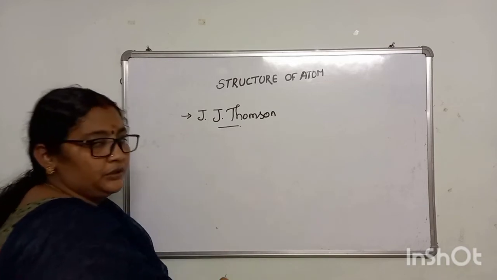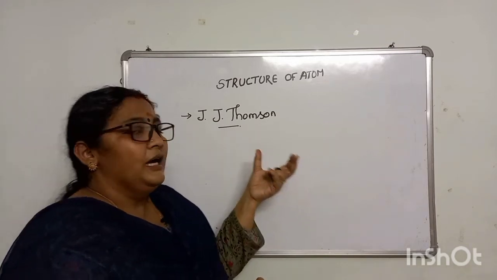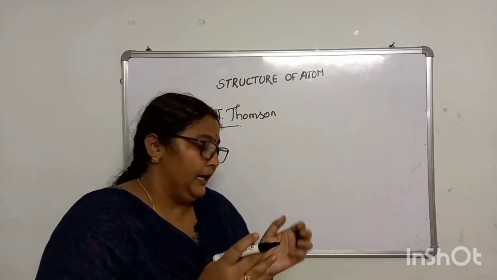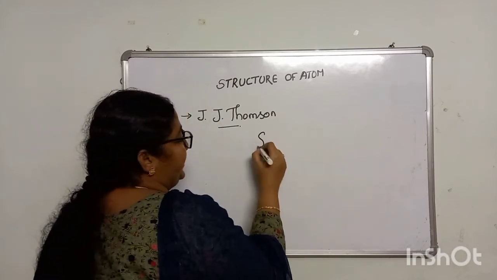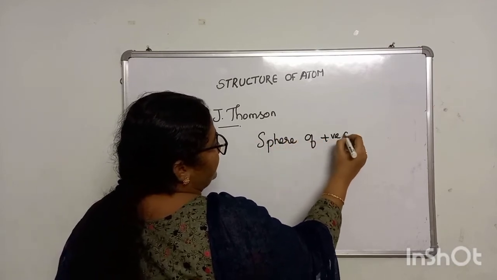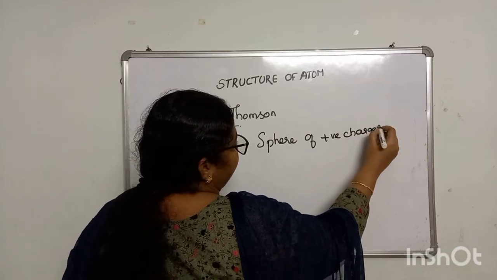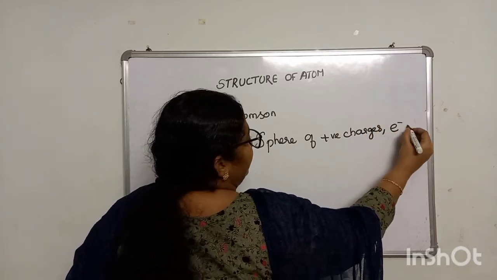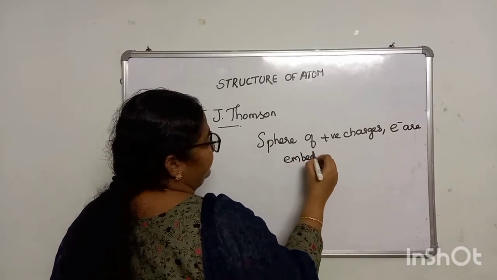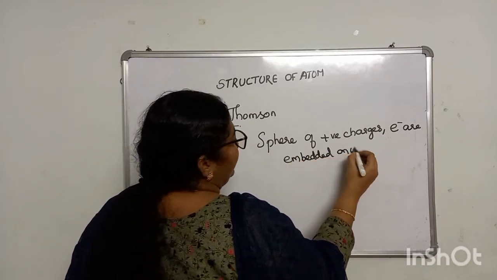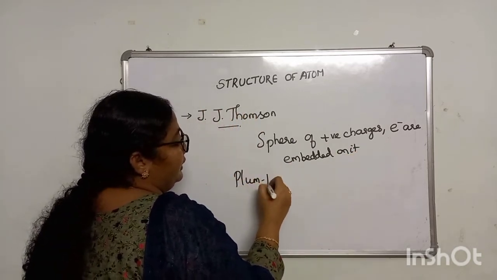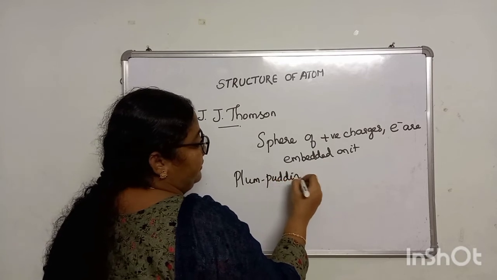He proposed the theory that electrons are embedded in a mass, like a sphere full of positive charge, and electrons are embedded on it. So this model is popularly known as the plum pudding model. Yes, you heard it rightly, plum pudding model.